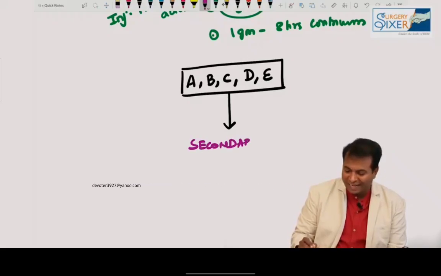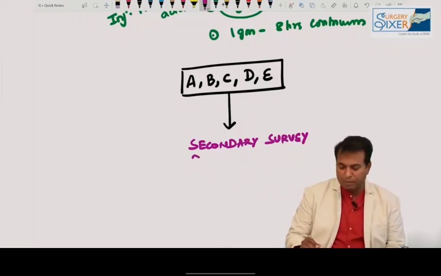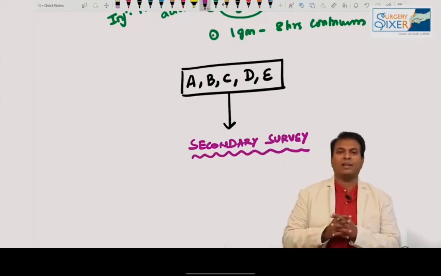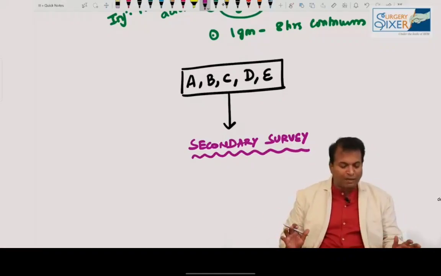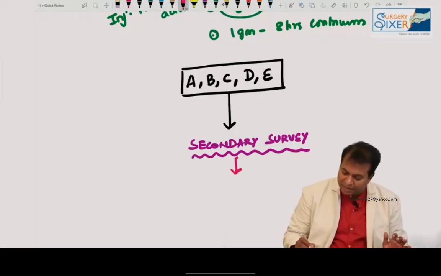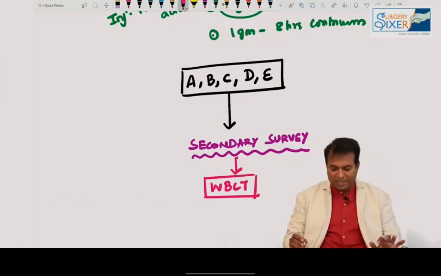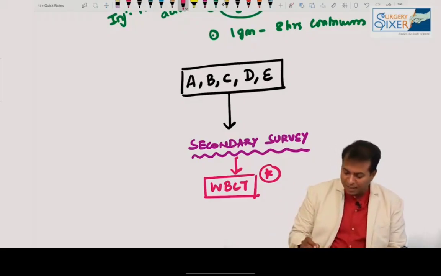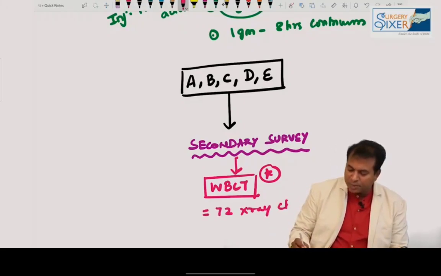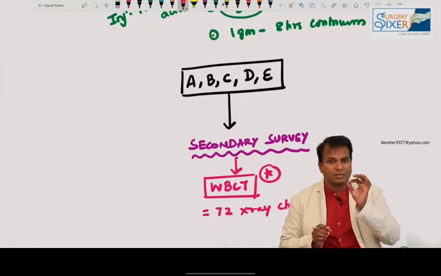Secondary survey is a detailed examination of the patient. I still remember in my PG preparation days, we used to do the secondary survey. When they asked what things you do, we would tell them: we will do X-ray chest, X-ray pelvis, X-ray spine. That approach is no longer current. Now there is a simple investigation available, known as WBCT. In the secondary survey of a trauma patient, we advise going for a WBCT. What is WBCT? Whole body CT scan. A whole body CT scan is equal to 72 chest X-rays. Is this much radiation exposure justifiable? Will it cause cancer? Yes, though there is a small risk of cancer, it is still justifiable.